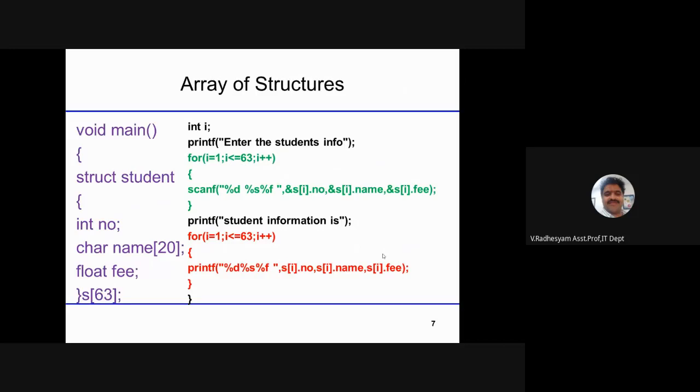That means all the information residing in a structure called number, name, fee can be repeated for the maximum size of the structure variable you are considering here, which is 63. For 63 times you can repeat number, name, fee, which is nothing but an array of structures.